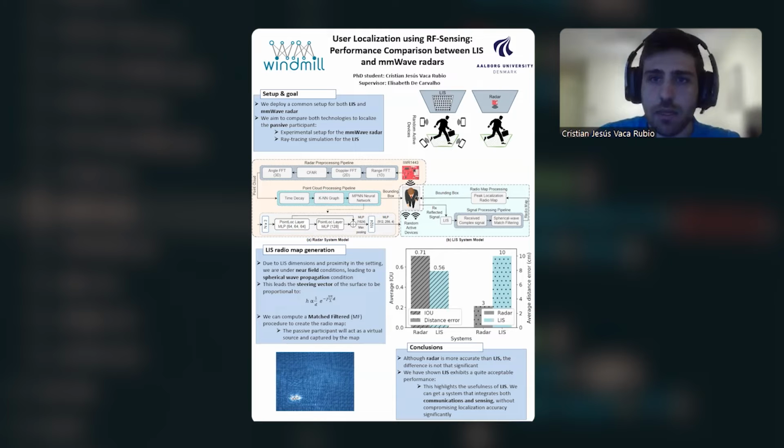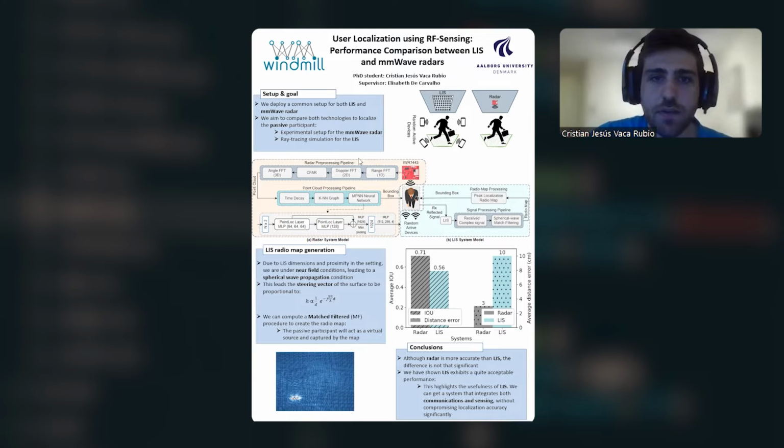And then in the radar experimental setup, we deploy a millimeter wave radar on top of the ceiling, and we also try to perform the sensing task, which is to localize the target user. Here in the middle of the poster, we can see an explanation of both system models.